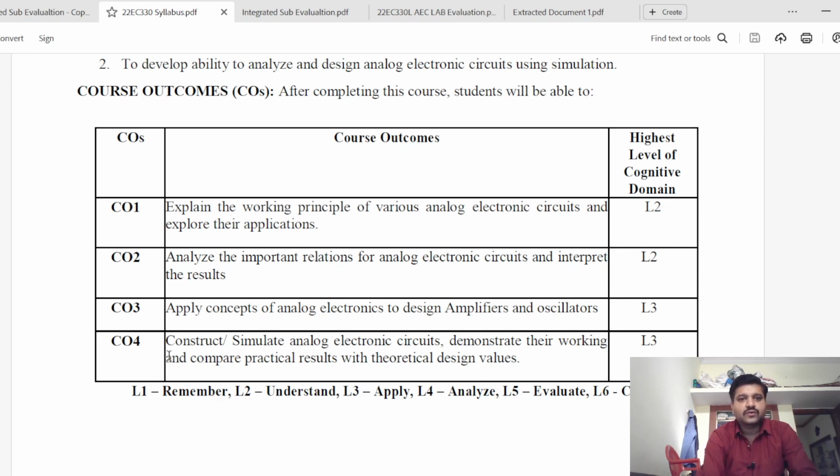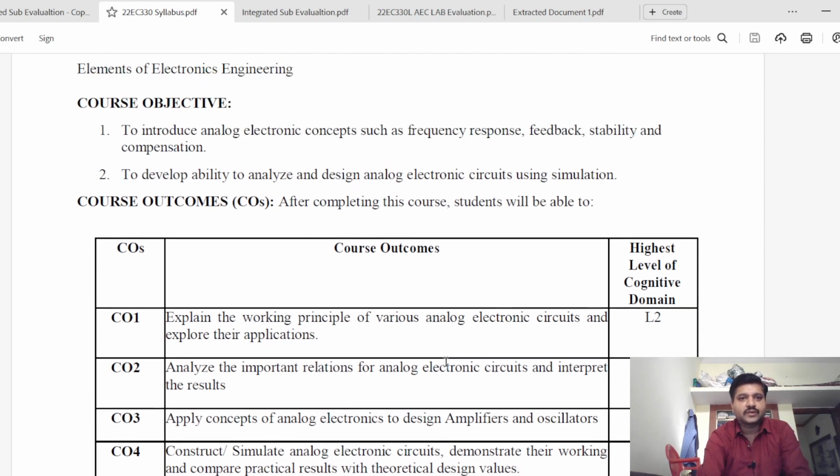And the fourth CO is generally for the lab component. What is mentioned here is to construct and simulate analog electronic circuits, demonstrate their working practically in the lab sessions, and compare the practical result with the theoretical design value. You have a simulation tool using which you can understand the circuits, and you can also demonstrate the same in your lab practicals, and then you are able to compare and interpret the results between the theoretical, the practical, and the simulations. So this is the course outcome of the subject.